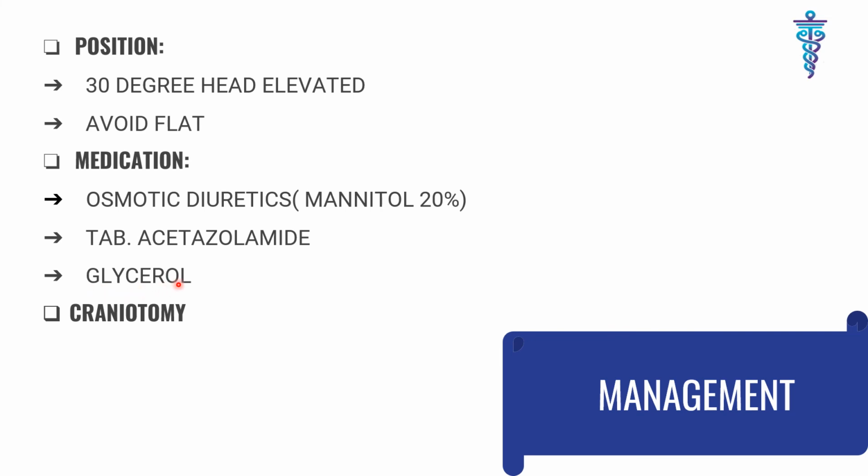Then provide a cool and non-stimulating environment. Avoid nose blowing, coughing and head movement because they will increase ICP. Do not clean the ear if drainage is noted, but apply a loose, dry, sterile dressing. Then craniotomy, which is the surgical procedure that involves an incision through the cranium to remove accumulated blood or tumor.